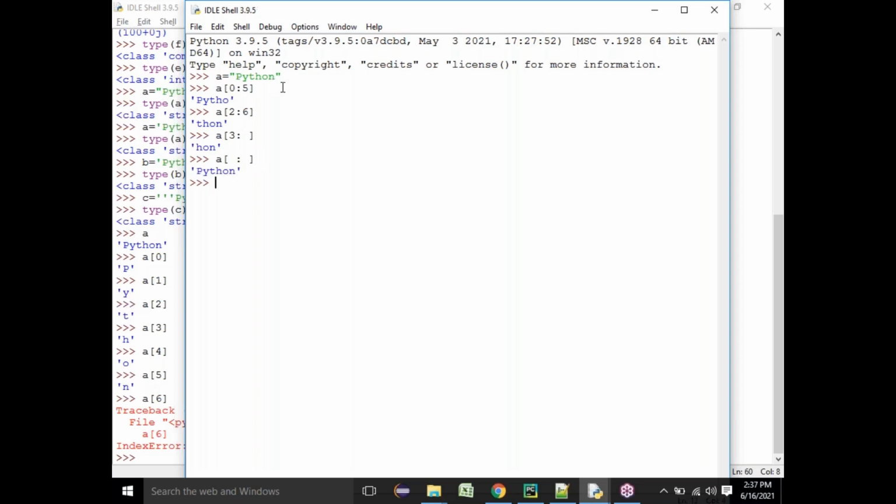Like the whole Python is being covered. Similarly, if I don't give anything in the starting and I say 5, it will start from the starting and it will end at 4. Did you understand, everyone, till here? Everyone understood? So what is the use of the empty space? When I leave it empty, it will understand that I have to take everything, whatever is there.